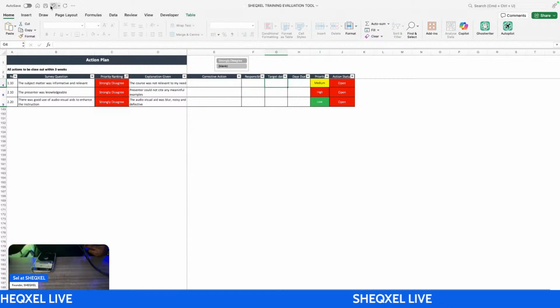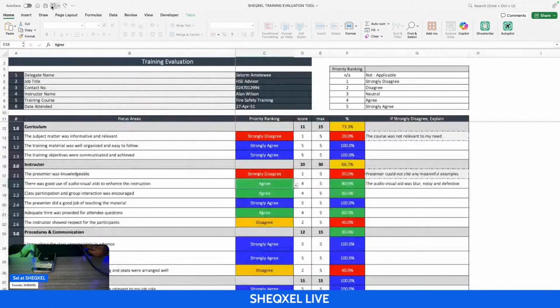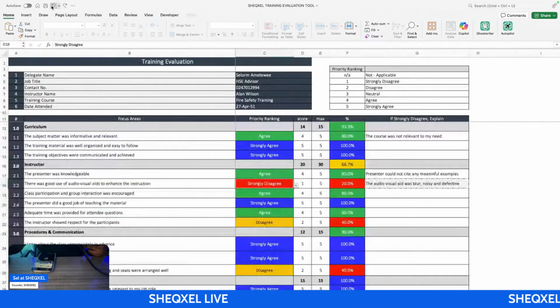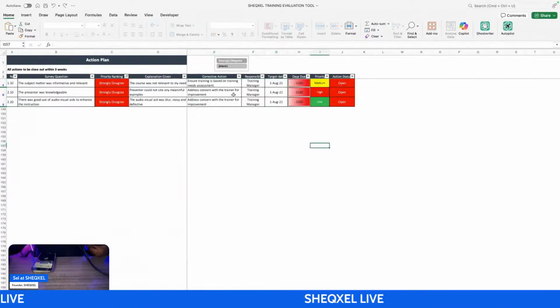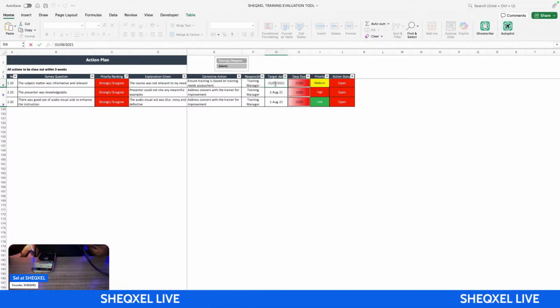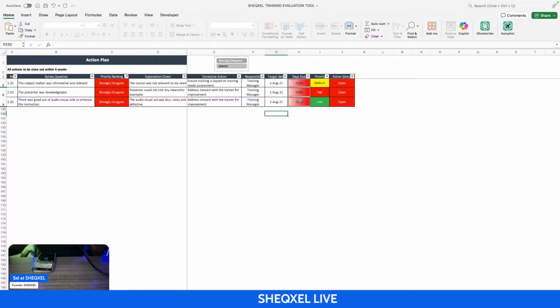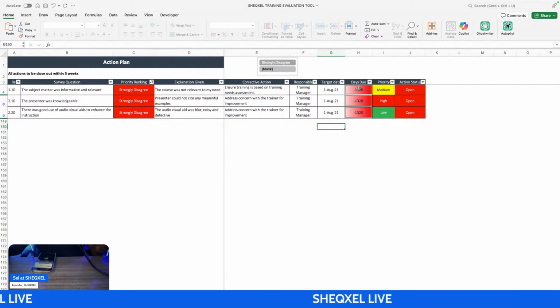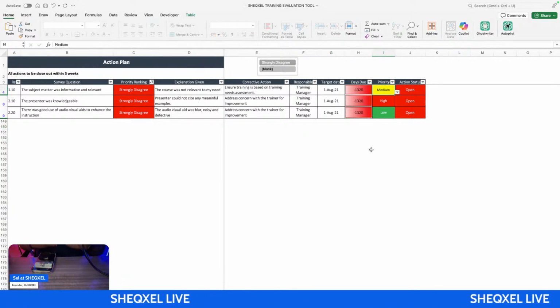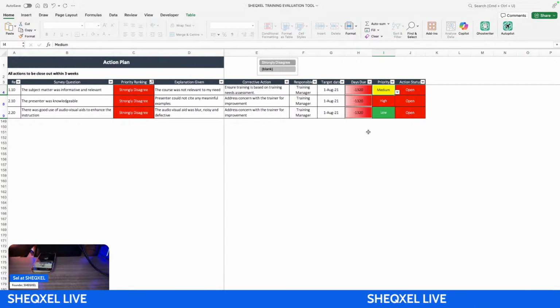Okay. So let me quickly bring back the data so that we look at something really quick. All right, so the database is back, right? And basically we identify who is responsible. We set a deadline, a target date. So the worker can propose a target date. And take note that the due dates will be calculated automatically. And then you can set a priority, and the action should be open or closed. So the employee can actually follow up to make sure that it has been closed.